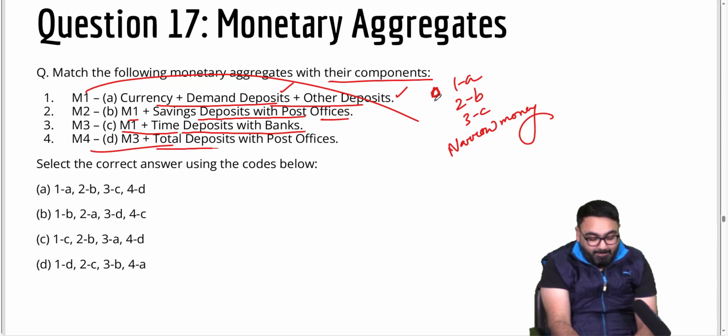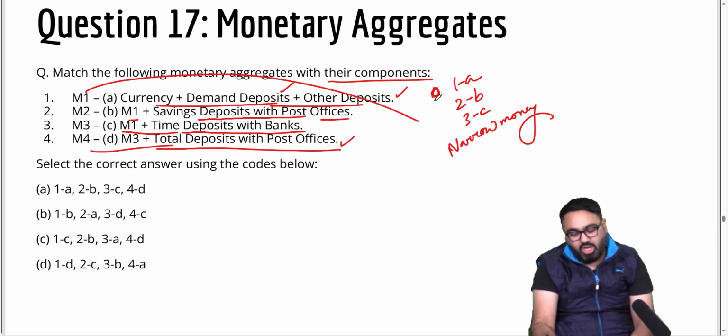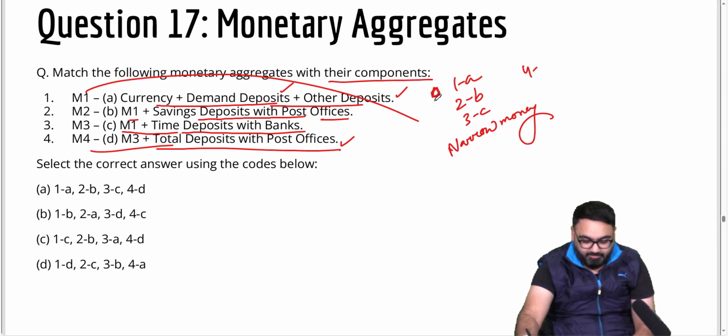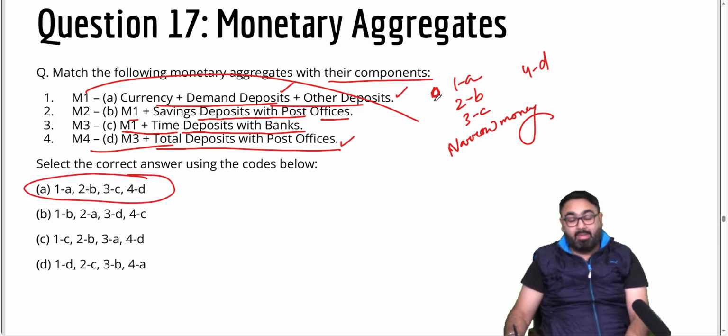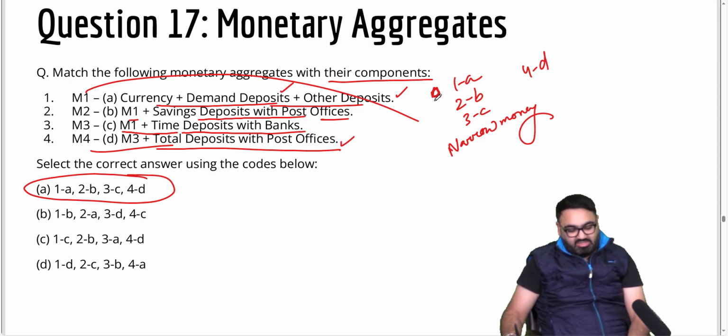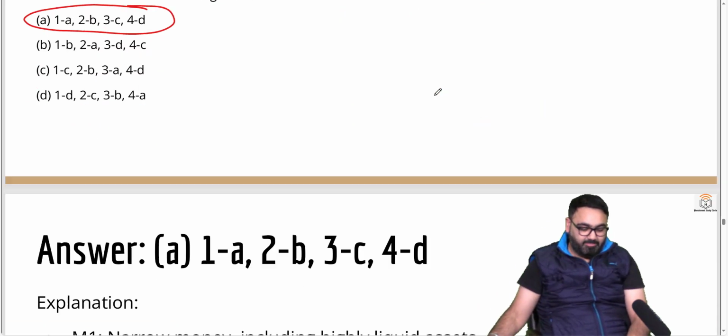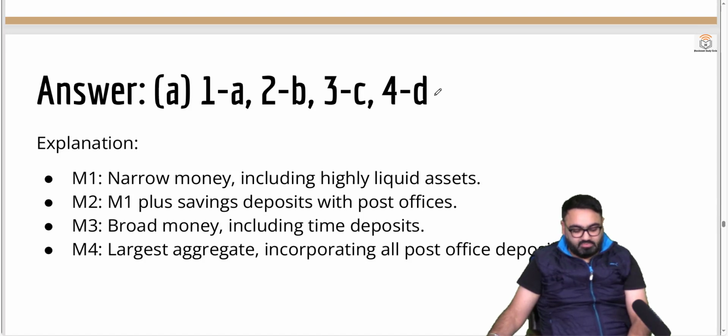M4 is M3 plus the total deposits with the post office. That is also correct. All these are correctly matched up. This is how you have to remember this. This is important. This has been asked by UPSC multiple times earlier as well. These are all correctly matched up.